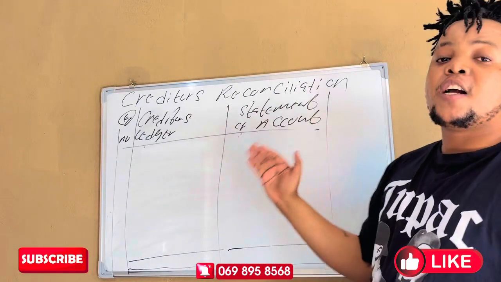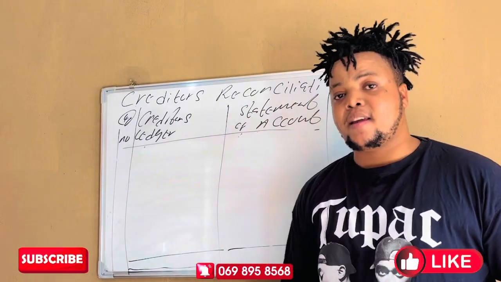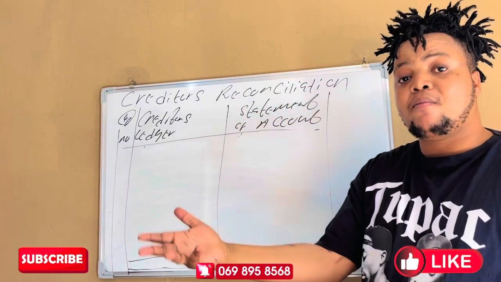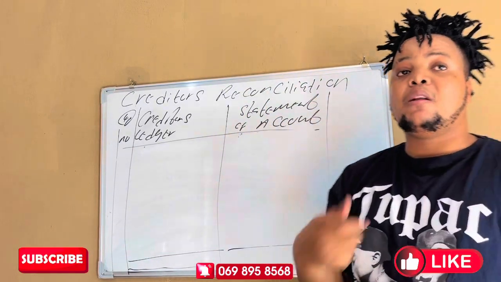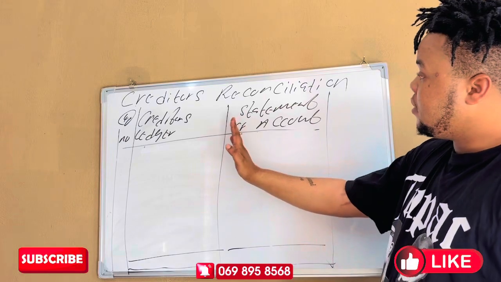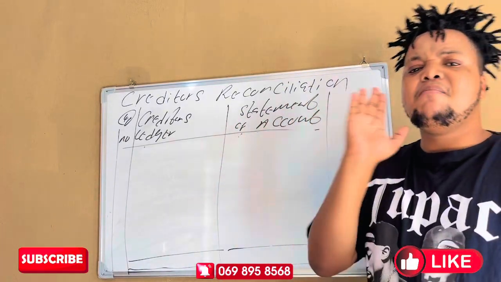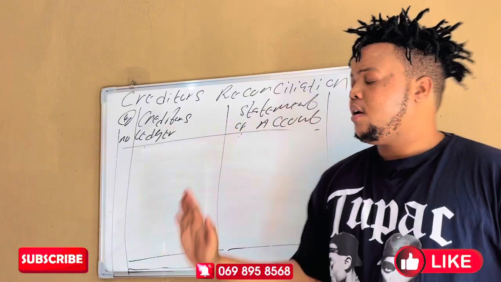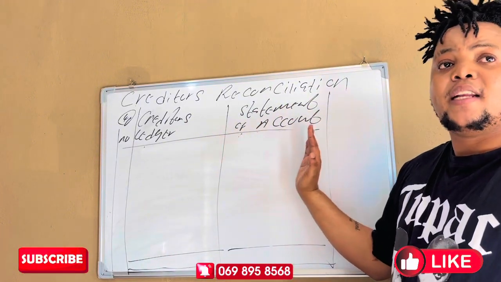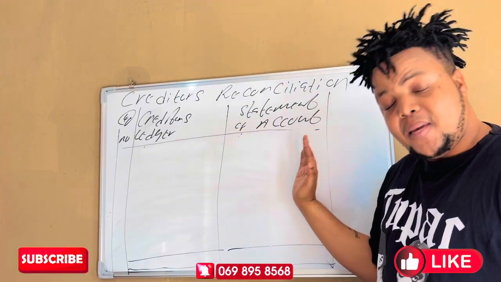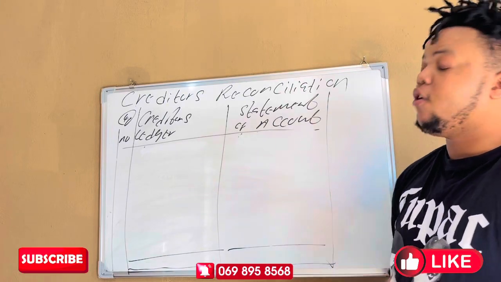And then the statement of account is prepared by the supplier. Everything that we buy from that supplier, the supplier prepares the statement of account and sends to us. So if there is any mistake made by the supplier, we must come to the statement of account and rectify that mistake. I'm sure you are following that.